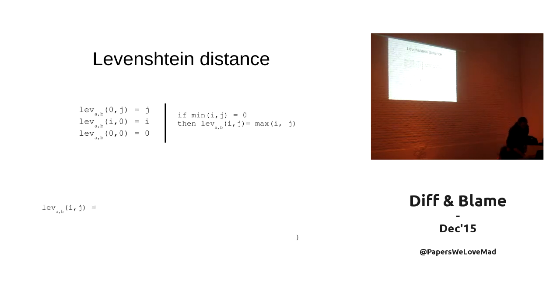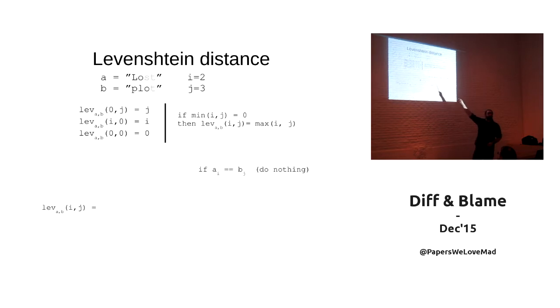Okay? Now let's see a little more complicated case. Let's calculate the Levenshtein distance in general. For example, let's take the strings above, lost and brought, up until 2 and 3. Well, you see we are at the same letter in both cases.